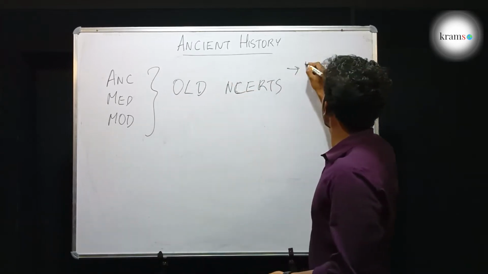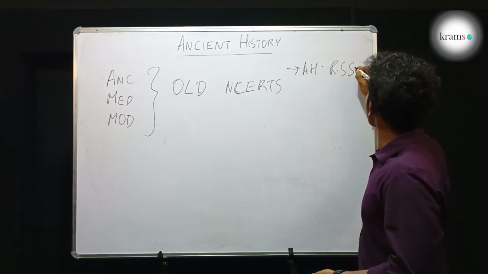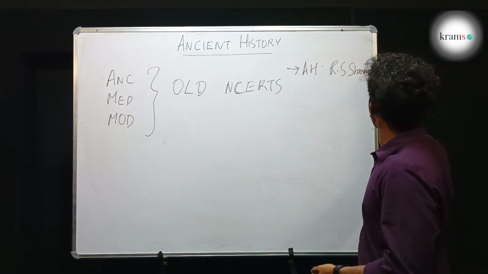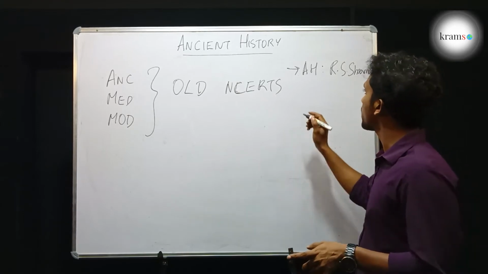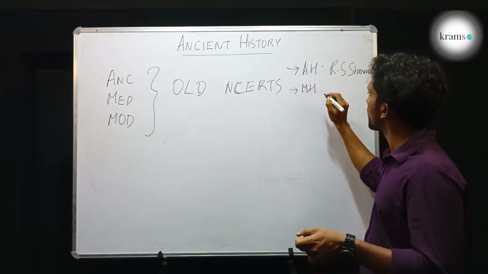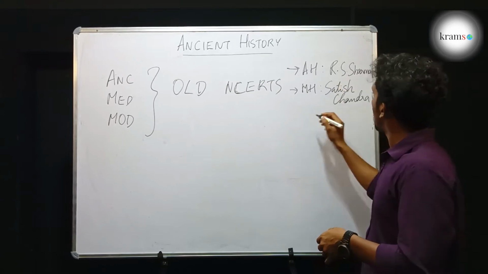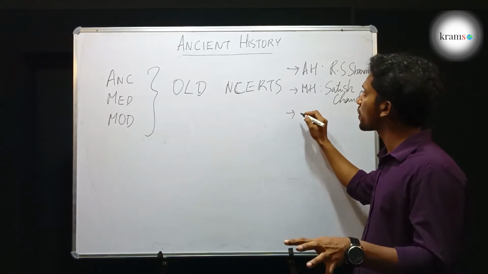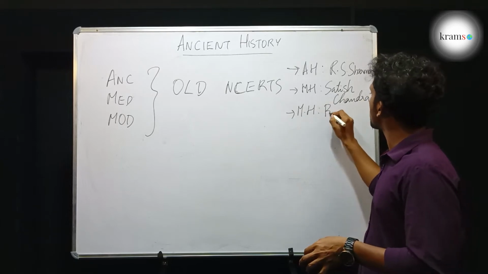For ancient history, you have to refer to R.S. Sharma's textbook. The soft copy of the same will be available on our app, on your profile, you will get it. Then for medieval history, the text is called Medieval History and the author is Satish Chandra. And for modern history, you have to refer to the old NCERT, Modern History, and the author is Bipin Chandra.